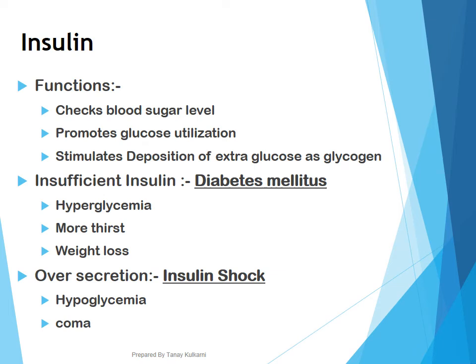Exactly opposite, hypersecretion of this insulin causes insulin shock, and the symptom is hypoglycemia. Hypoglycemia means when a person gets fainted. Most of the time it may happen if you have not consumed a proper amount of dinner, or early in the morning if you don't have breakfast. You might have seen your friends falling during assembly time. Correct? It might be an insulin shock. I am using the words might be.